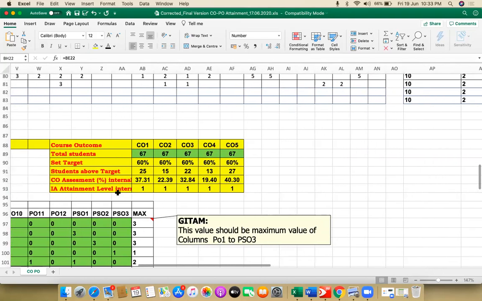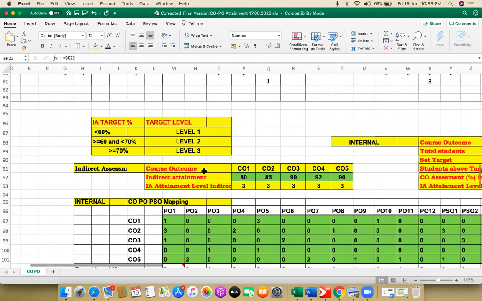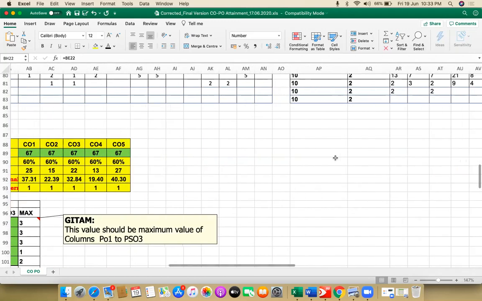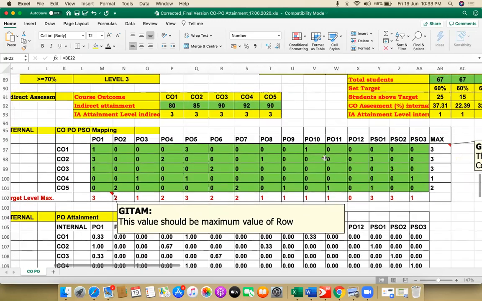Apart from these two, we also have done the indirect survey, which we have already done. The same will be substituted for the indirect assessment. Once we put all these in, we will be able to get the PO attainment. PO is the part where we have the CO-PO mapping for each subject. So we copy that CO-PO mapping from the Word file, whatever we have for our subject, and paste it over here in these green columns.